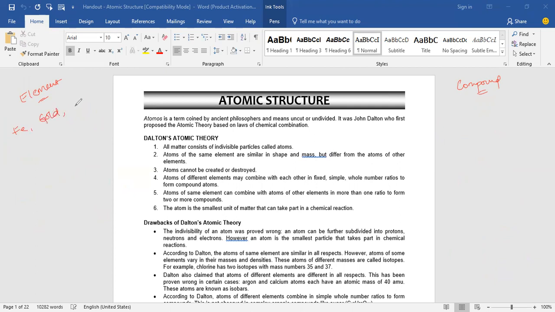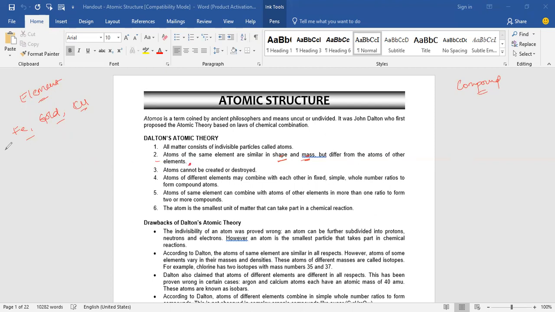Gold or copper, all the elements are made up of only one type of atoms. If they have only one type of atoms, they will have similar physical properties and chemical properties, right? Yes, sir. So atoms of the same element are similar in shape and mass, but atoms of different elements are different in their shape and mass, right?